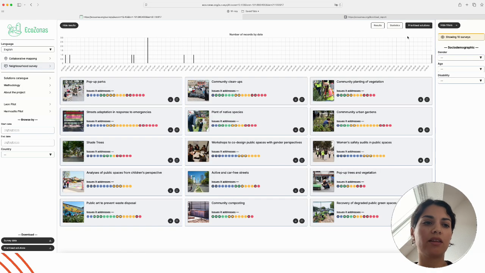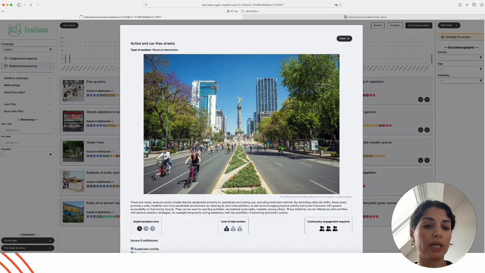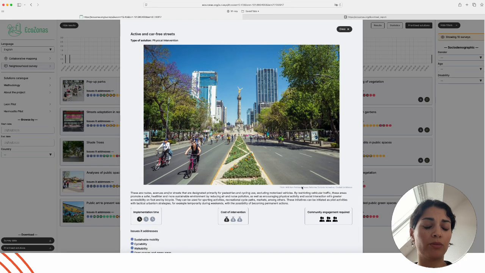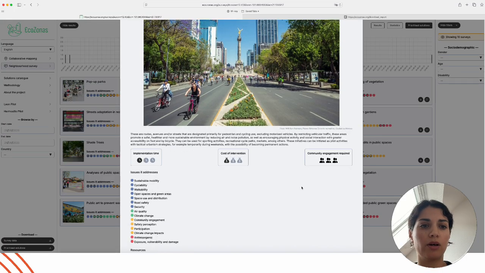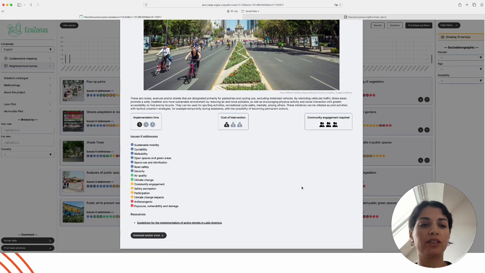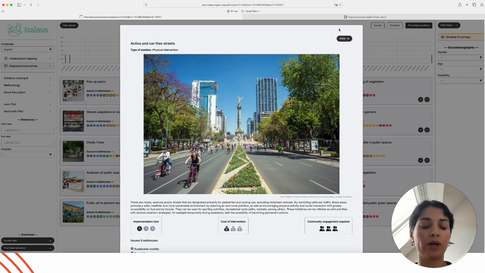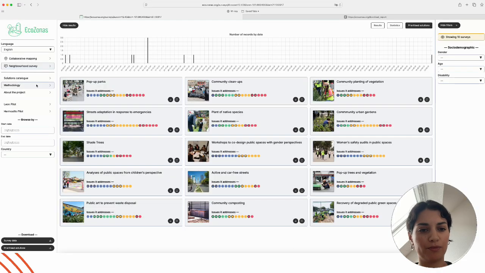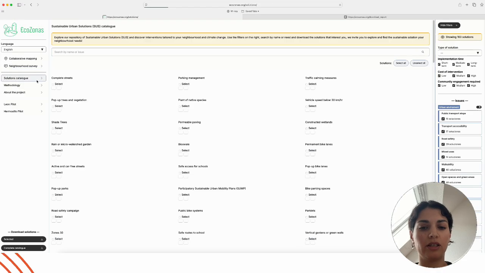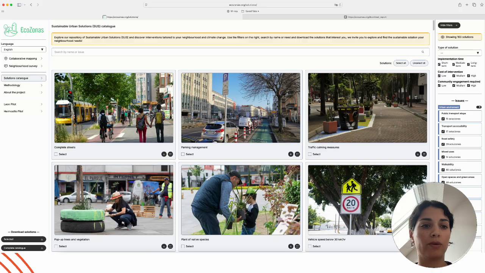And here we can see the prioritized solutions for the worst evaluated topics in the survey. We have a list of 15 solutions, and here we are seeing one for active and car-free streets, probably because in the survey cyclability or walkability was not well evaluated. And if we open this card, we can see more information about the solution.